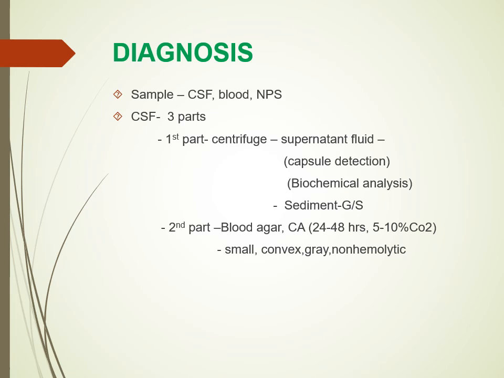non-hemolytic. For the third part of the CSF, we will inoculate in BHI broth, that is brain heart infusion broth, which is an enriched broth, and from there we will do the subculture on blood agar and chocolate agar. Once the growth comes on the plate, we can do the Gram staining and then the biochemical testing. For other samples like blood, we have to inoculate in brain heart infusion broth, then subculture on blood agar and chocolate agar.